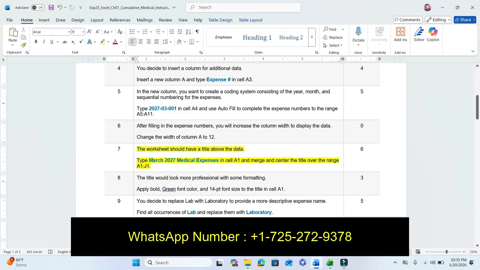Type March 2027 Medical Expenses in cell A1. Merge and center the title over the range A1 through J1. So type this in cell A1.